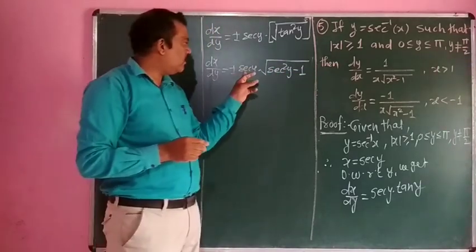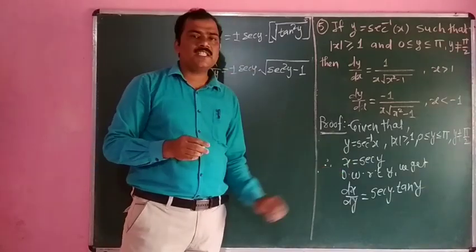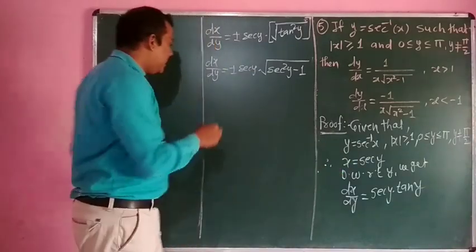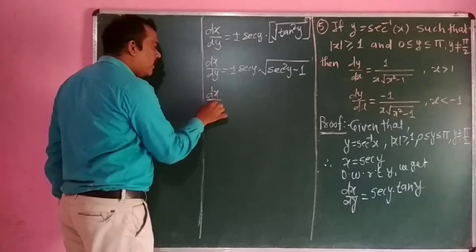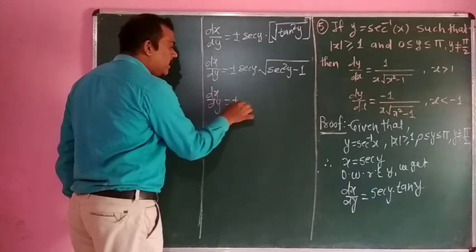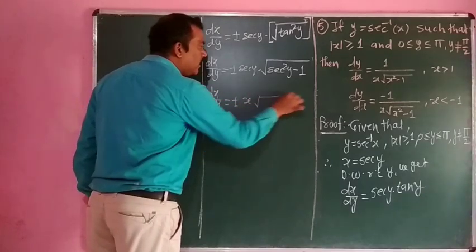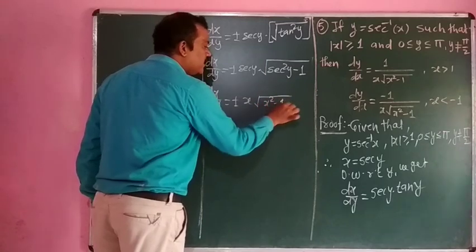The value of sec y is x, so we can write dx by dy is equal to plus minus x into under square root of x square minus 1.